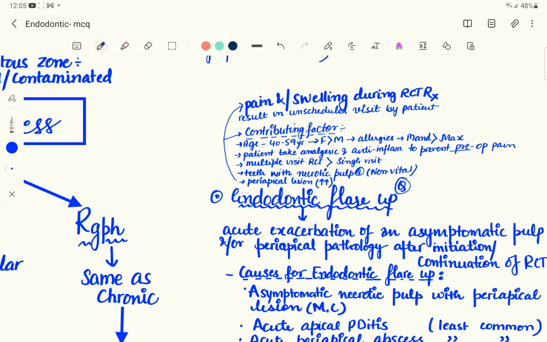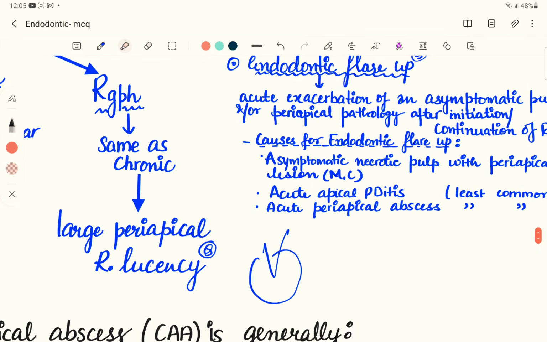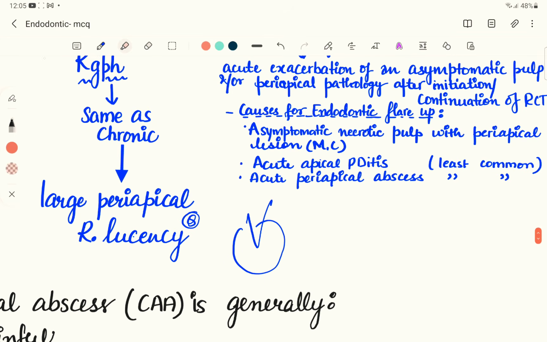Teeth with a non-vital or necrotic pulp can often result in endodontic flare-up. Also, a periapical lesion can result in endodontic flare-up. Multiple visit root canal therapy is more frequently associated with endodontic flare-up compared to a single visit root canal treatment. So some causes for endodontic flare-up are the asymptomatic necrotic pulp, also with a periapical lesion.